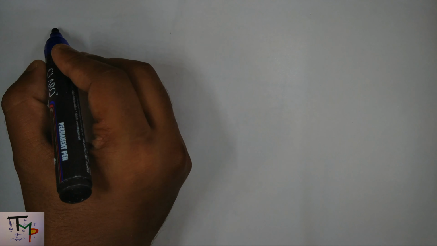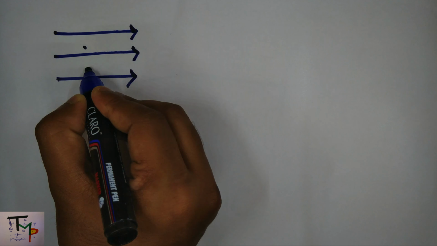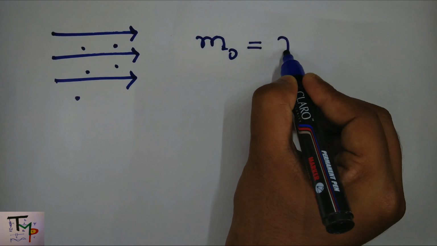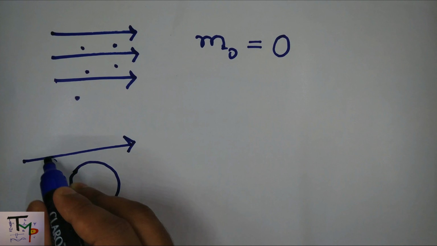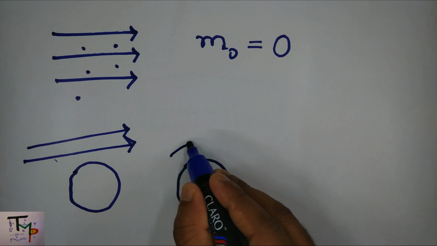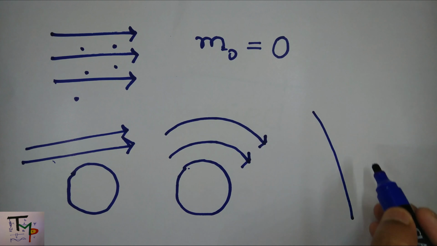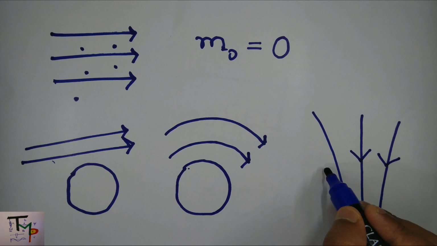Light consists of massless particles, photons. According to Newton's law of gravitation, as they are massless, they shouldn't feel any kind of attraction while passing by a big planet or a star. But they do feel gravitational attraction. This is called gravitational lensing. If the force field is much stronger than that of a star or a big planet, the photon gets trapped in the force field. This is the case of a black hole.